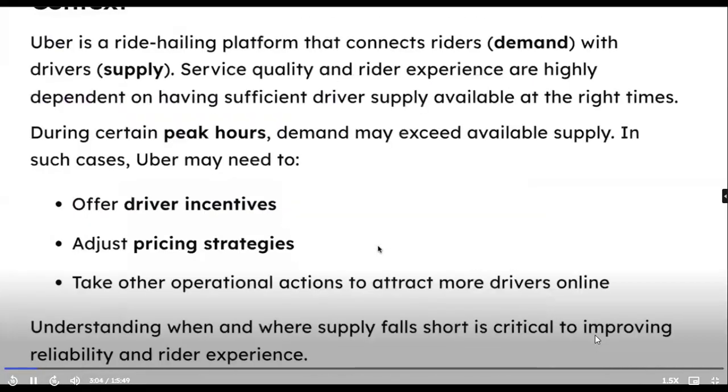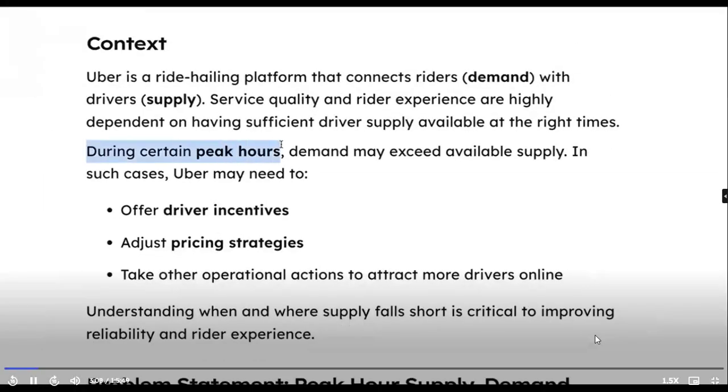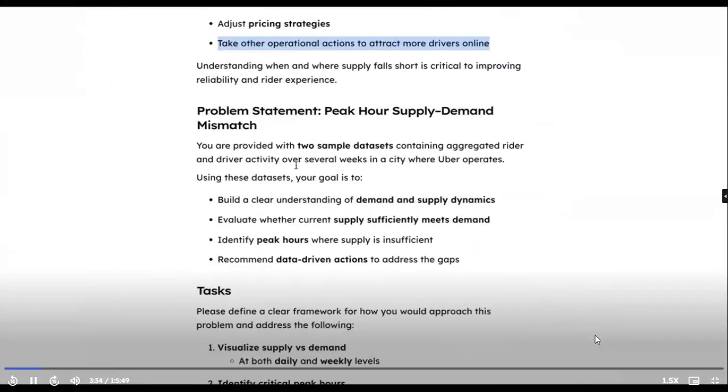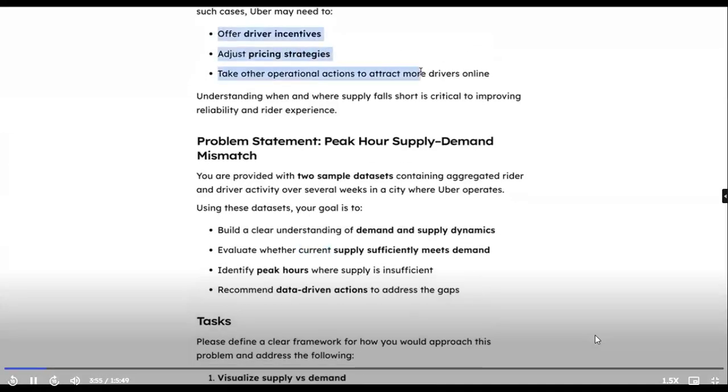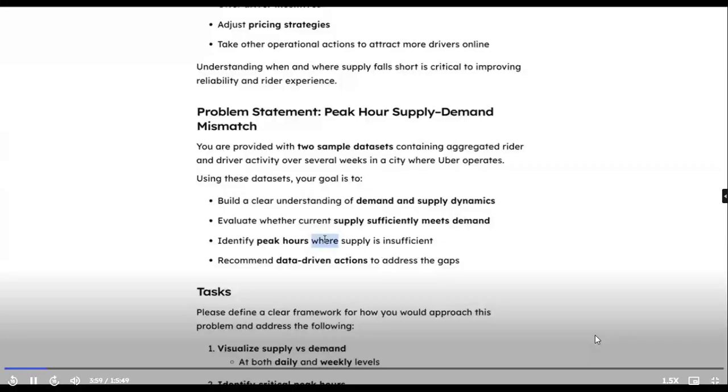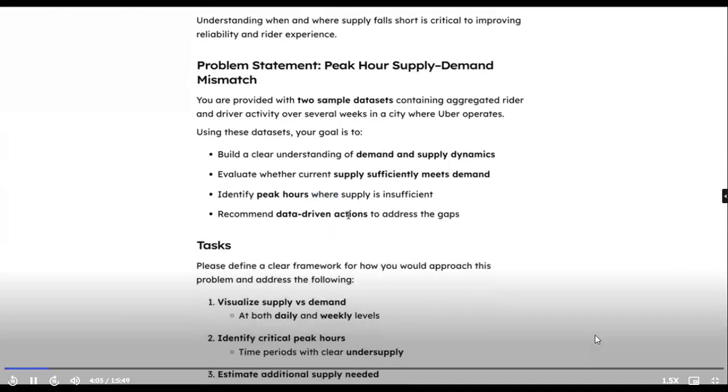Now, if you read this statement, during certain peak hours, demand may exceed available supply. There is a 'may' over here, so we are not sure. If that happens, Uber may need to offer some incentives, adjust their pricing, and take some actions to attract more drivers online. Now the problem statement is key. First, we have to build a clear understanding of demand and supply. Then we will move to identifying where exactly the demand is getting met with sufficient supply. If it is not, then we have to act. The third is identifying peak hours where the supply is insufficient. And finally, we have to give some insights by doing the data analysis.